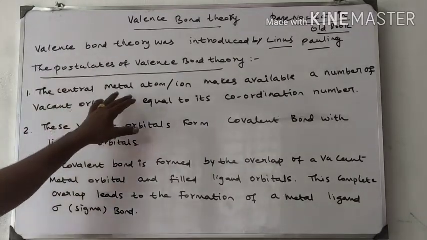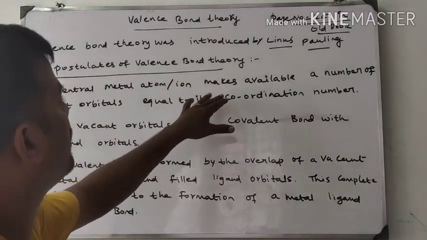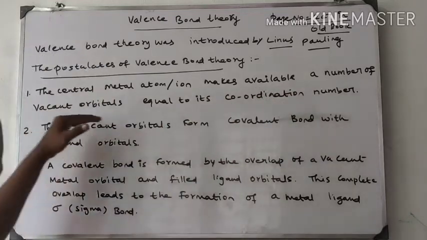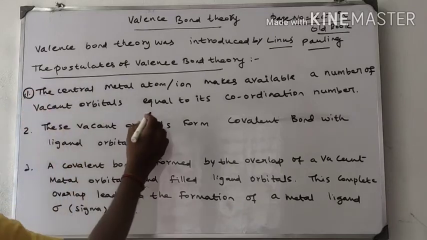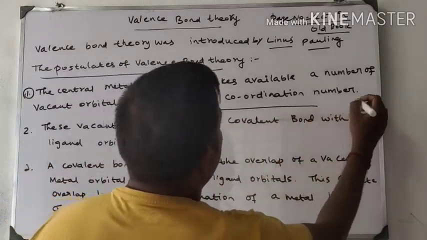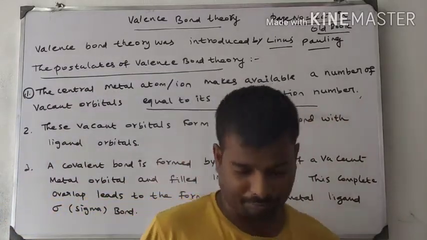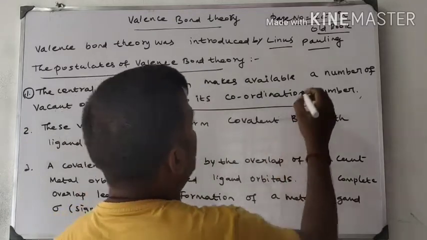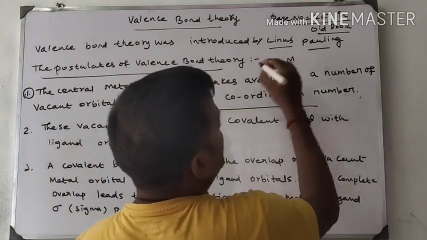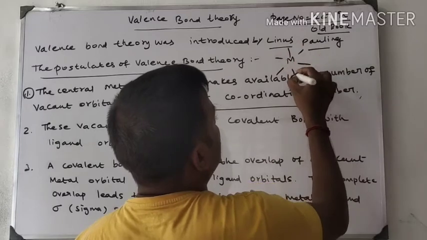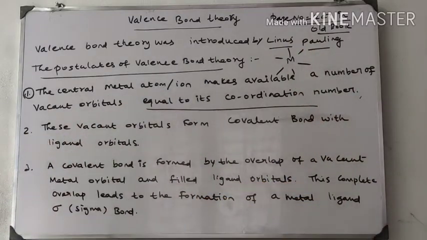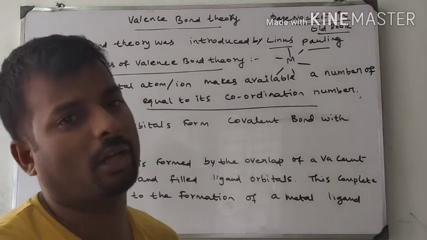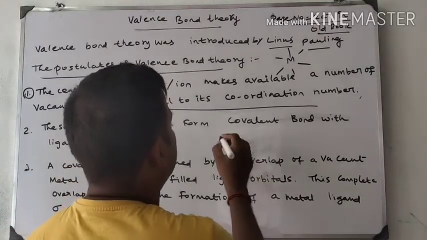The central metal atom or ion makes available a number of vacant orbitals equal to its coordination number. Suppose a compound has coordination number 6, so the metal is linked with 6 ligands. Then the metal prepares 6 vacant orbitals like this.